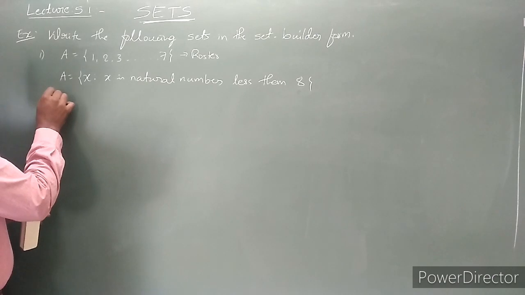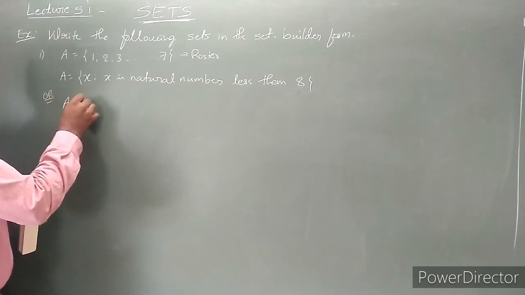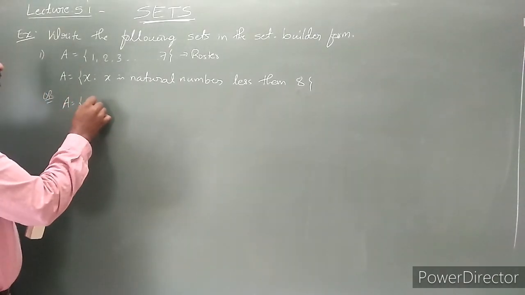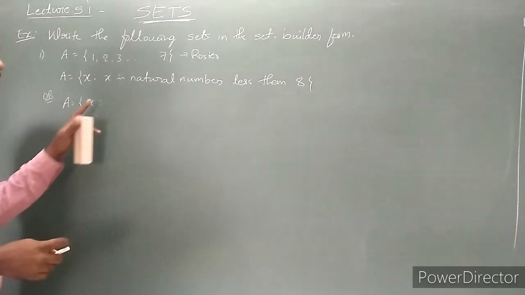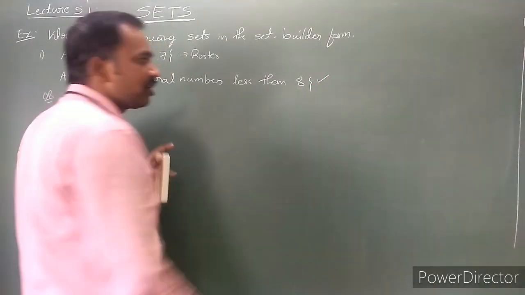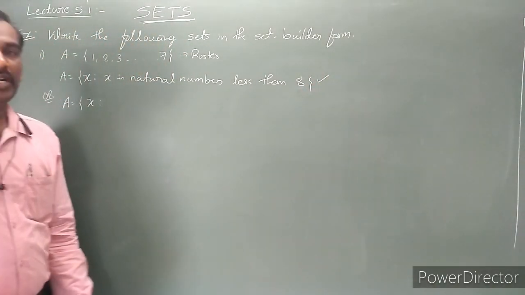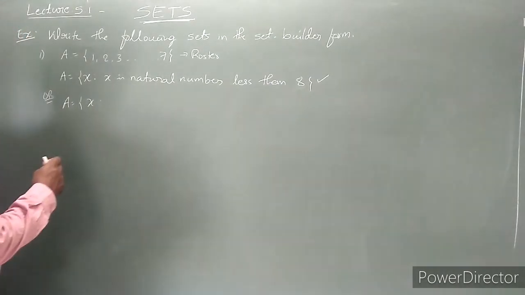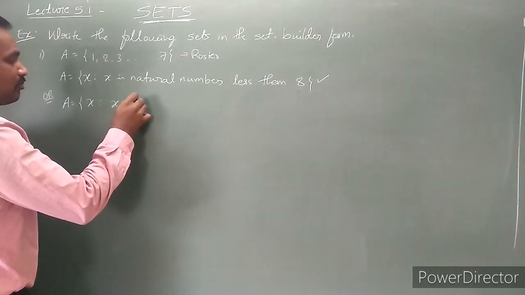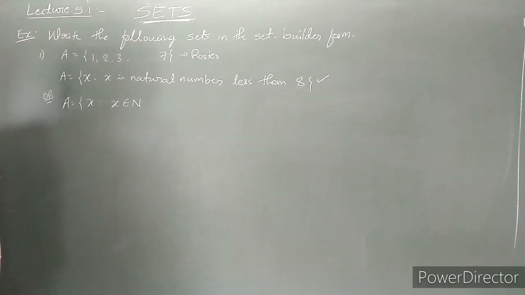Or else, the other way we can write the same set here. I am just going to write x such that... This is also correct, 100% correct, no doubt at all. It is the set builder form. Now the other way we can write: x is a natural number.